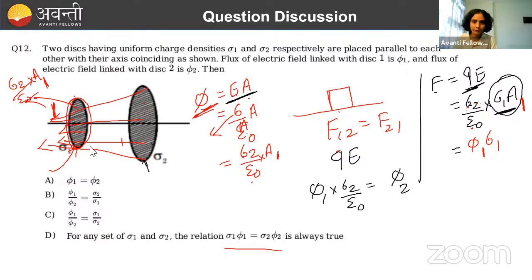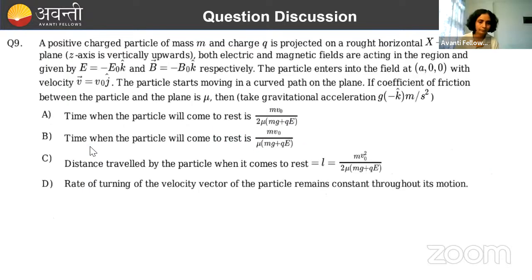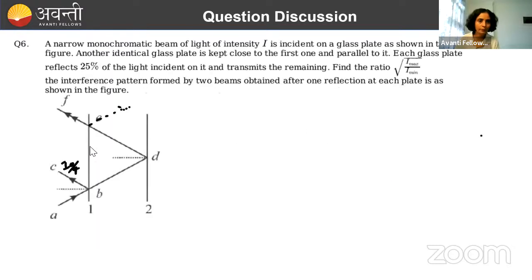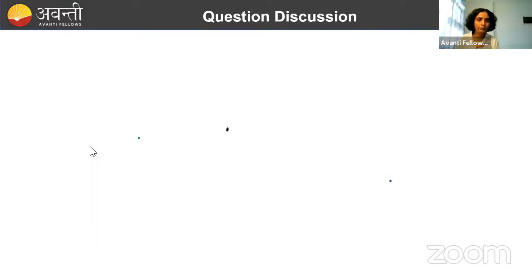Done. So here sigma 2 by epsilon naught into A1 will become phi 1 into sigma 1. Similarly, with this we will do, then force will come as phi 2 sigma 2, and this 2 will be equal. So that is why we have to equate. Okay. Again, little things matter. So how many questions? Only one is left.